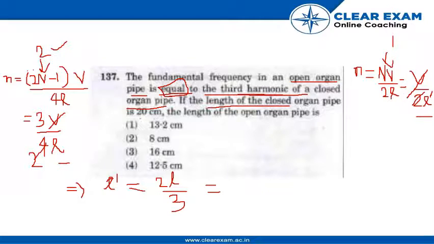L is given as 20 centimeter, the length of the closed organ pipe, and L' is the length of the open organ pipe. So the answer will be 13.33.